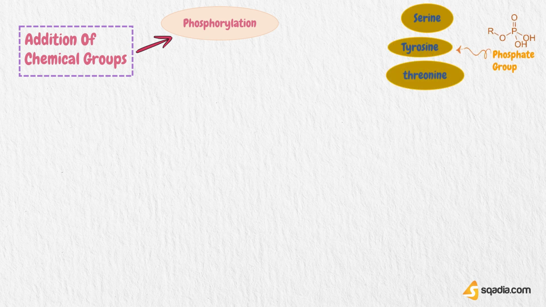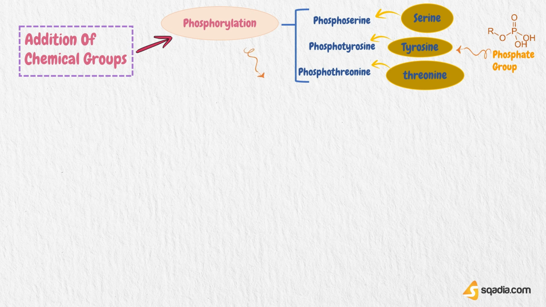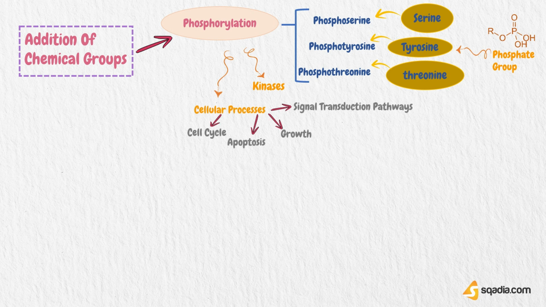So, addition of a phosphate group on serine, threonine, or tyrosine residues, which forms phosphoserine, phosphothreonine, phosphotyrosine, is known as phosphorylation of proteins. Phosphorylation is performed by enzymes called kinases. Phosphorylation has implications in several cellular processes, including cell cycle, growth, apoptosis, and signal transduction pathways.